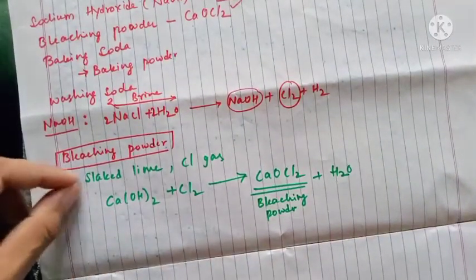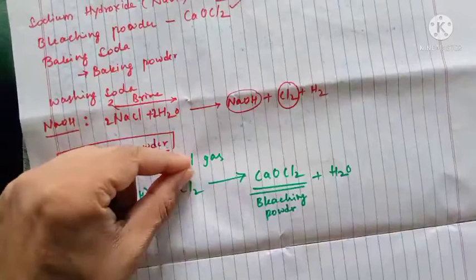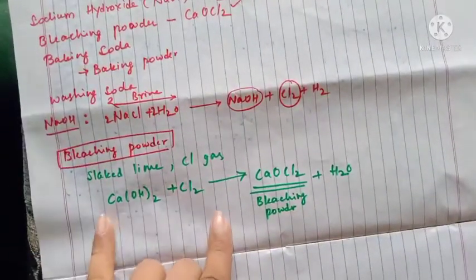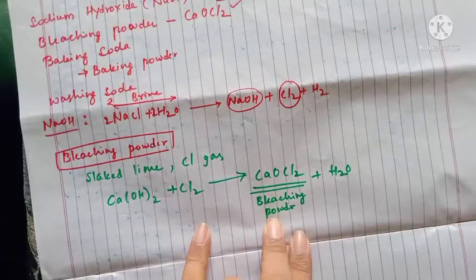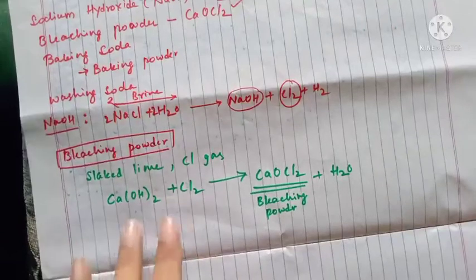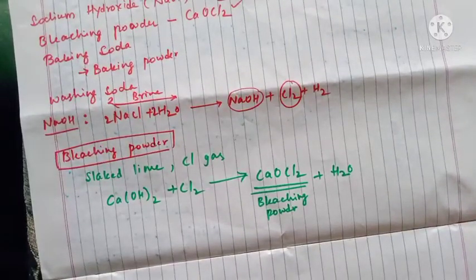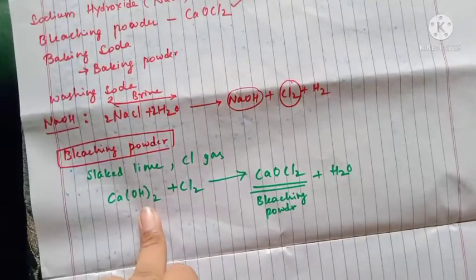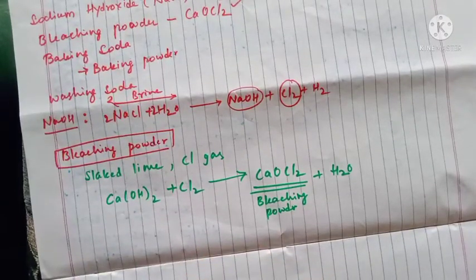Simple. We have to take slaked lime and chlorine gas, and pass the chlorine gas along with the slaked lime. If you pass it, then definitely you'll get bleaching powder. Similarly, there are two conditions now. When you pass carbon dioxide along with the calcium hydroxide, it will produce calcium carbonate, or else it can be turned into a milky white solution.